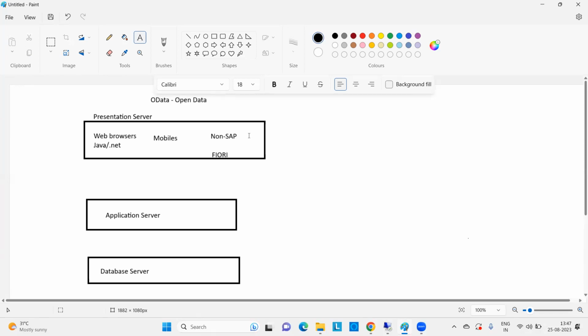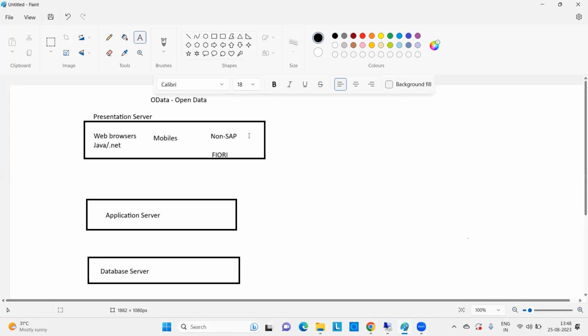But all systems cannot accept that same format. A few systems maybe can accept it, but all systems will not accept the same format. They have to take that format and convert it into their system's understandable format. Okay, so say some sales information I am passing to some Fiori.